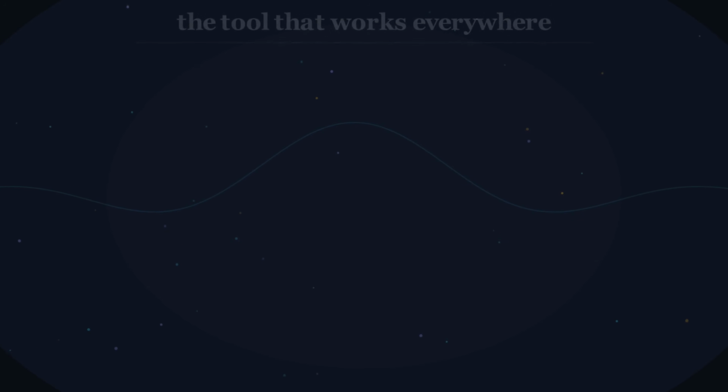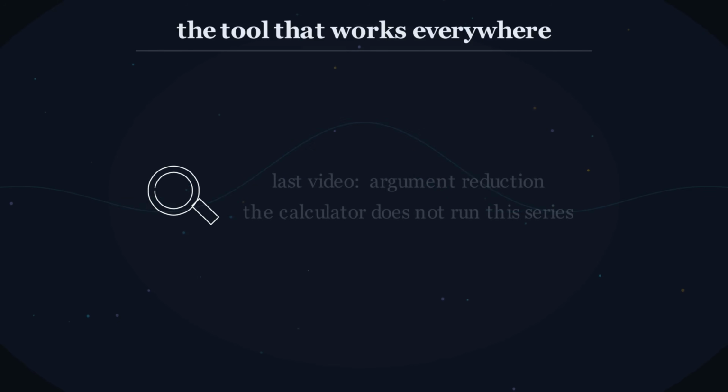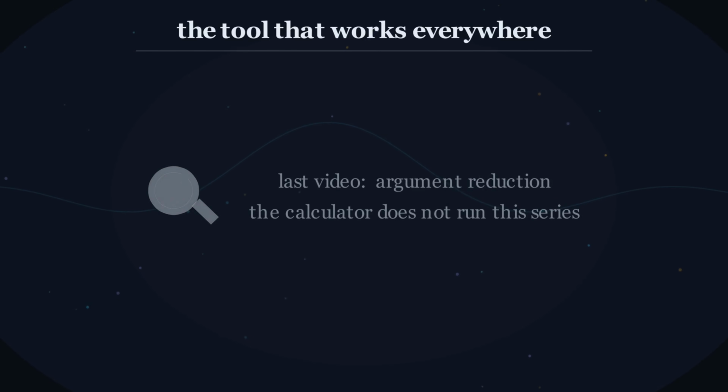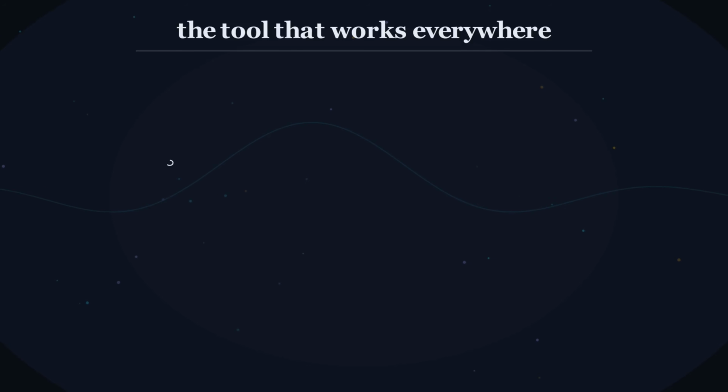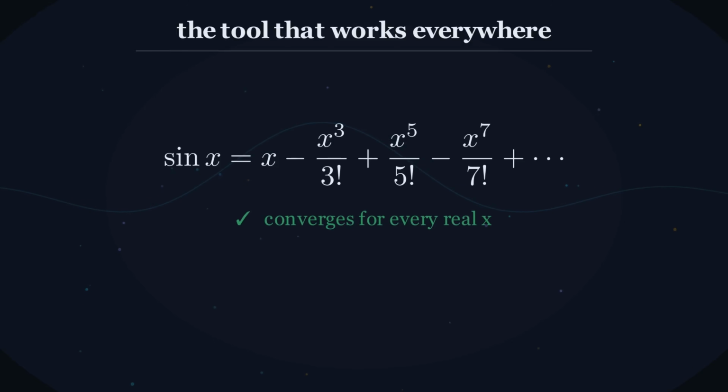Last video, I told you your calculator doesn't run the Taylor series for sine. It reduces the argument first, then runs a fitted polynomial on a tiny interval, because the series is a terrible way to compute. Fine, let's take the series seriously exactly once, because here it looks perfect. This converges for every real number. Infinite radius of convergence. No reduction needed, no domain restriction, no fine print. And when you divide it by x, the problem at 0 disappears.